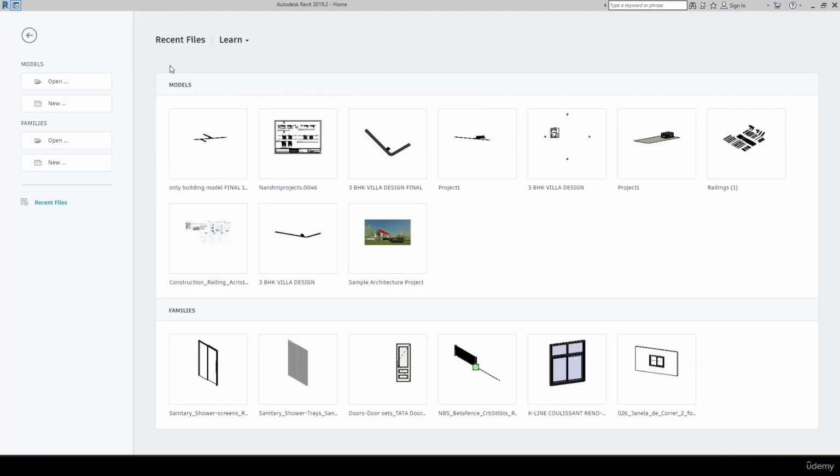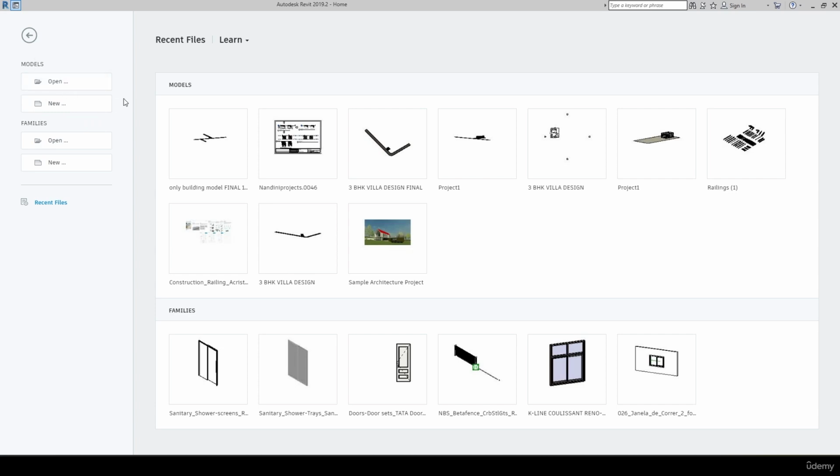Yes, so now you can notice once I click on the Revit application, it opens this way. So basically there are two: the models and the families. Models is the area where we work and create the building. Say for example, you are making one building, or maybe one apartment. That means you are using the walls, the windows, the slabs. That is what we call families. There are two different types.